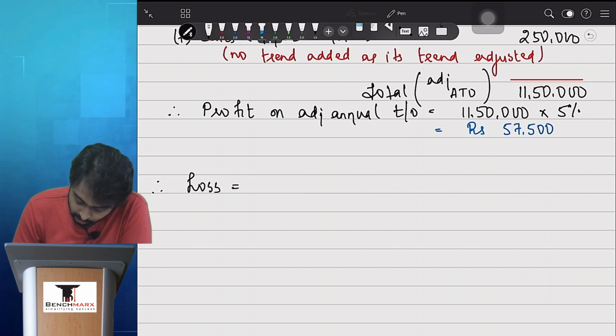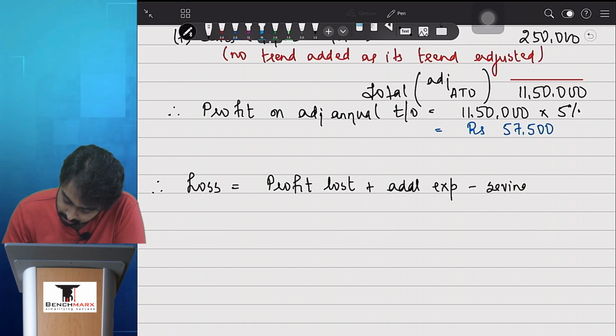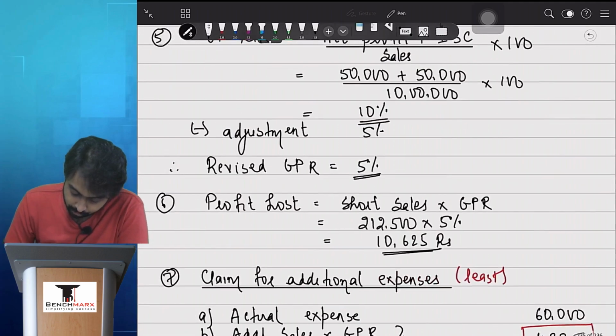Therefore, loss is equal to profit lost plus additional expenses minus savings. प्रॉफिट लॉस कहाँ गया?